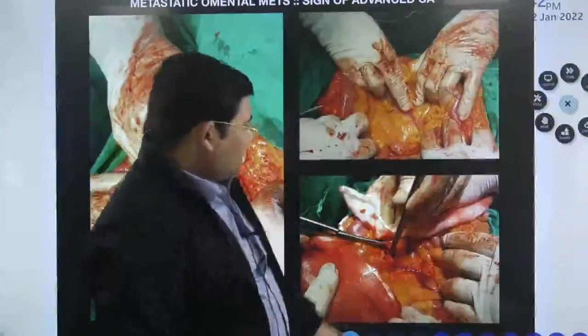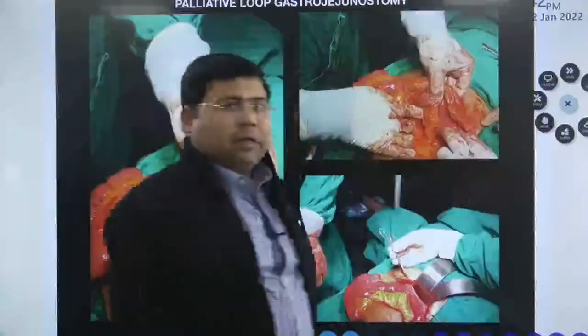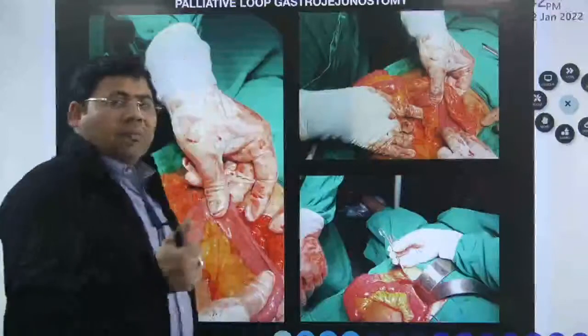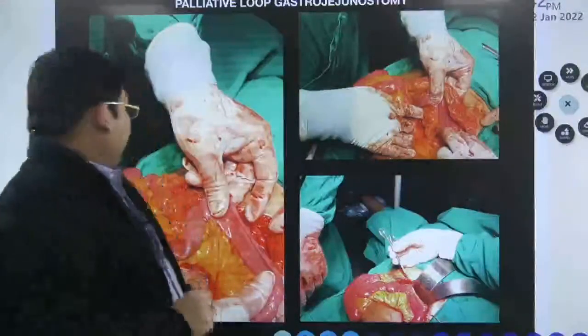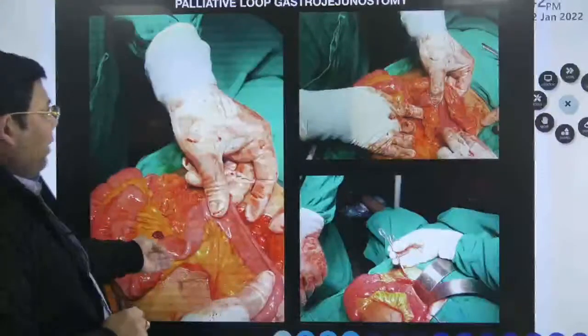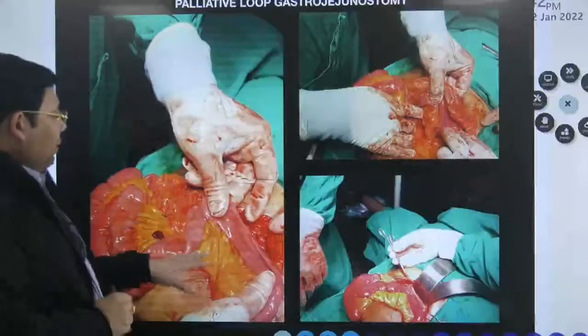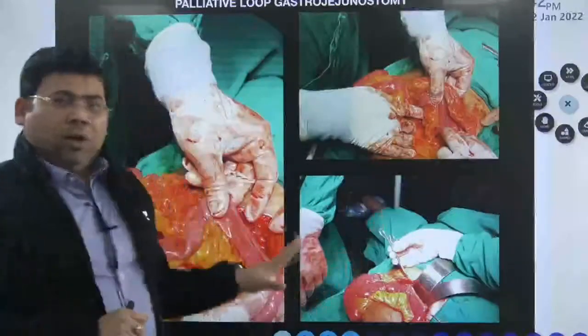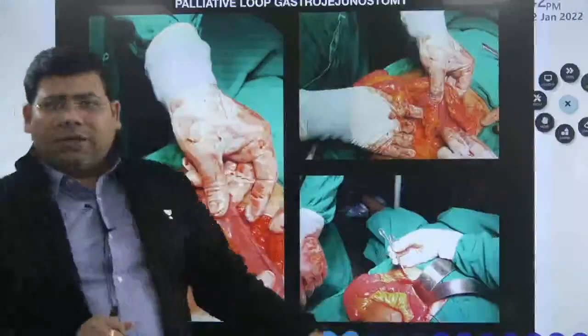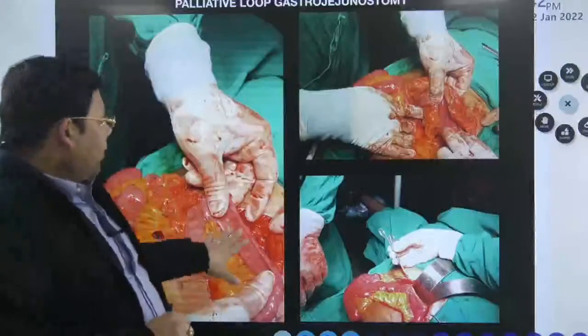I have taken out the sample. Later on it turned out to be an adenocarcinoma. So it's a metastasis to mesentery, hence this case is irresectable. So after that, what have I done? I have decided to go for the bypass. I have already told this protocol. If the patient is symptomatic, this patient was having gastric outlet obstruction, so I had to do something.